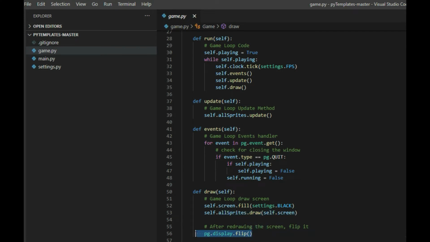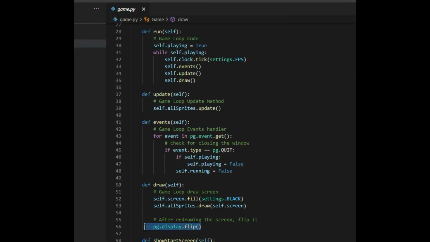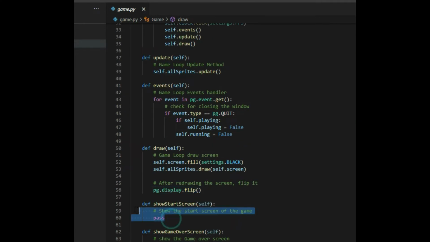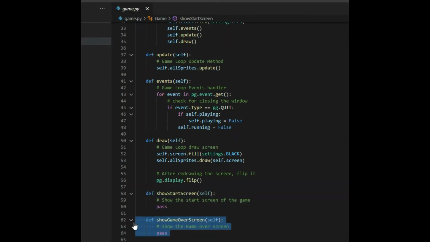And you don't actually see anything happen until you do this command here. This is a Pygame thing where you flip the screen. Once the screen is flipped, all the movement, all the changes that you did on the draw and fill and all that stuff happen. And if you have text, that will display when you do the flip. Right now we haven't fleshed out show start screen and show game over screen. Those are things you do a little later after you've gotten further with the game.